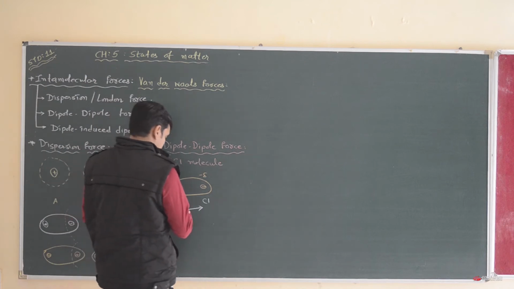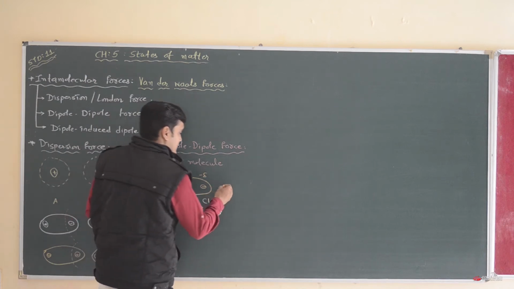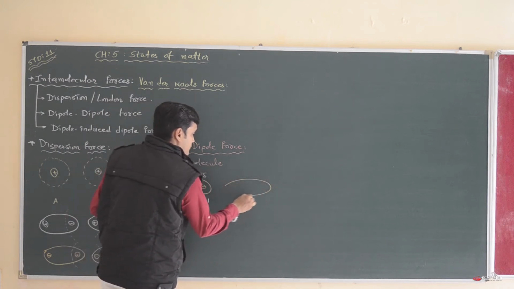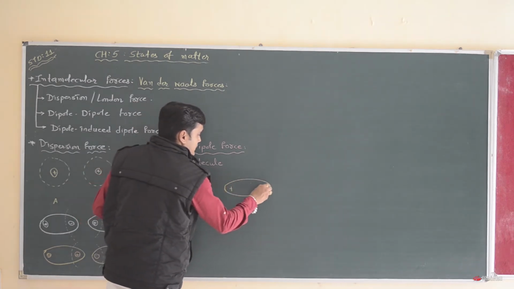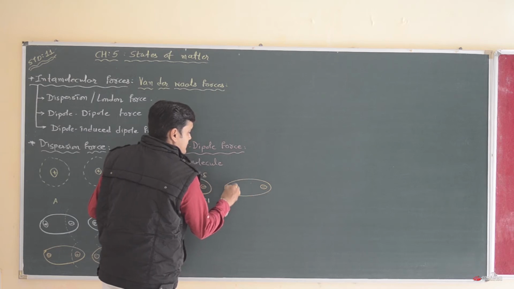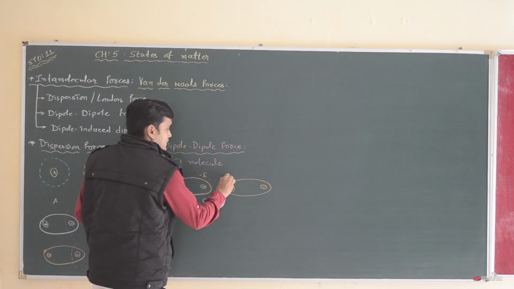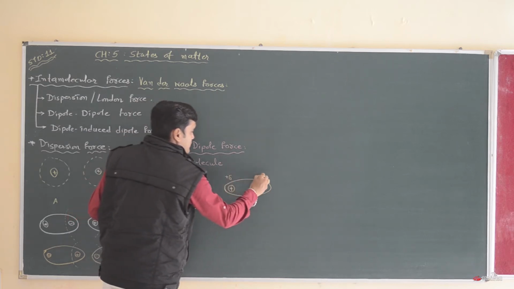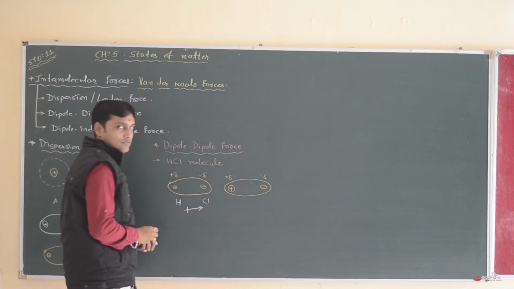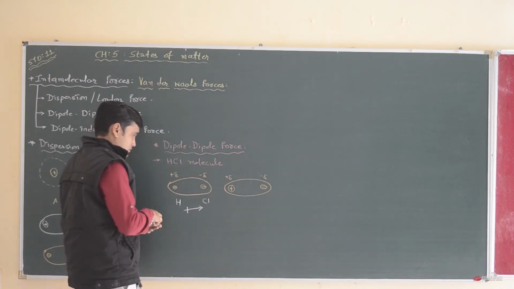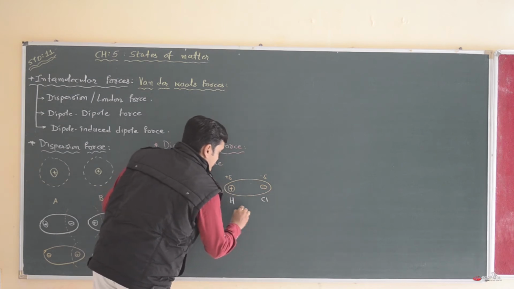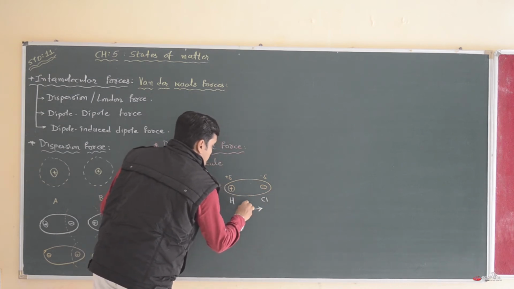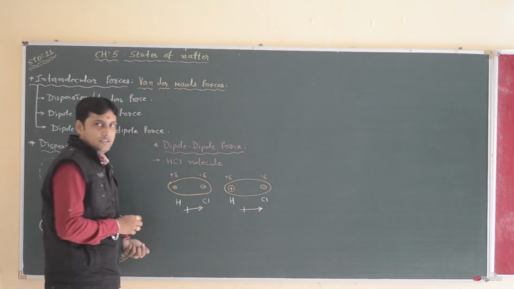Again, the second molecule of HCl is over here, with plus and minus dipolic charge. This is again partially positive and partially negative charge. This is our hydrogen and this is our chlorine. Again the dipole moment is on the chlorine side.